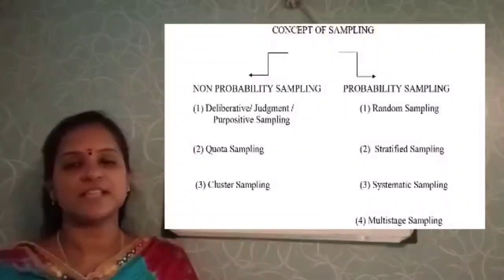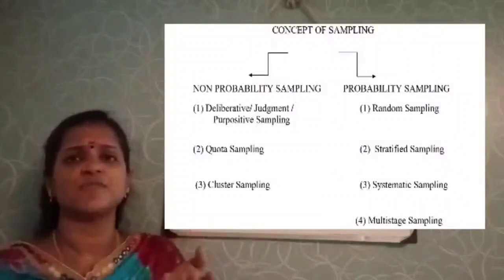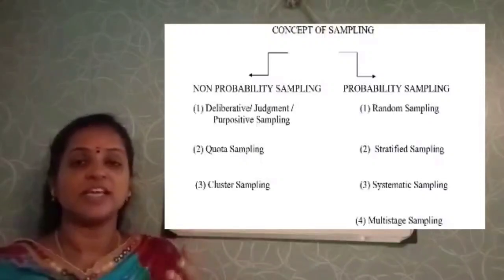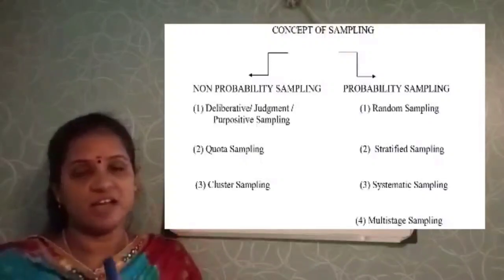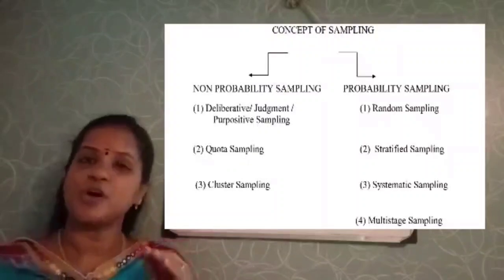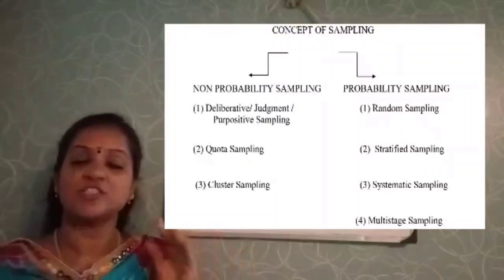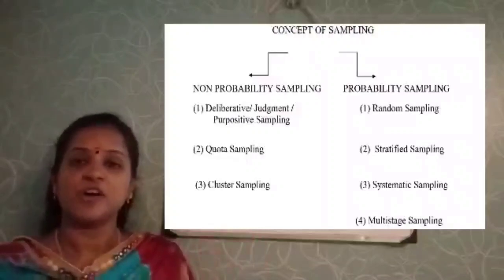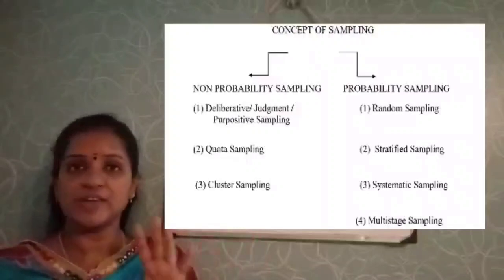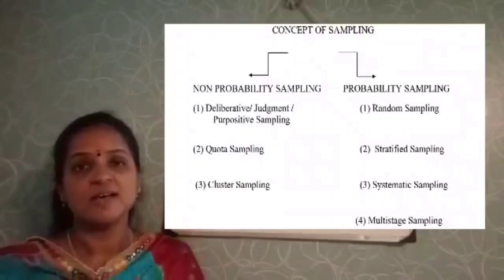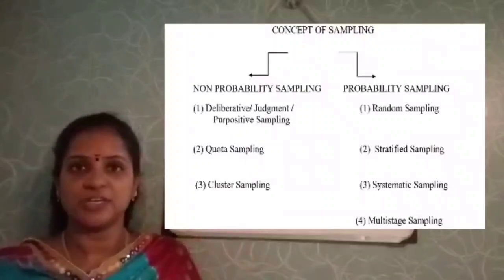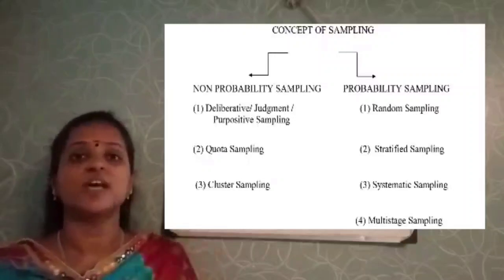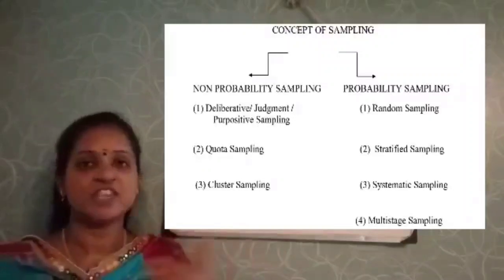What is deliberative sampling? In this method of sampling, the items are chosen by predetermined criteria. This criteria is purely based on the choice of the statistician or the person who does the survey. For example, if a teacher wants to select 5 students in a class, she or he may select the students on her own desire, because of course the teacher knows which students are capable in which activity.